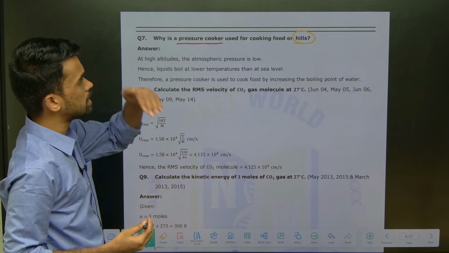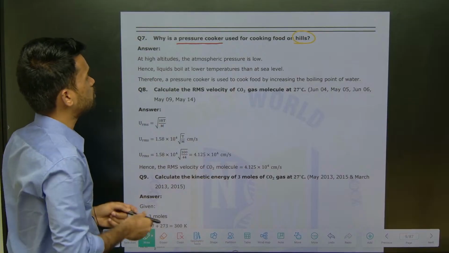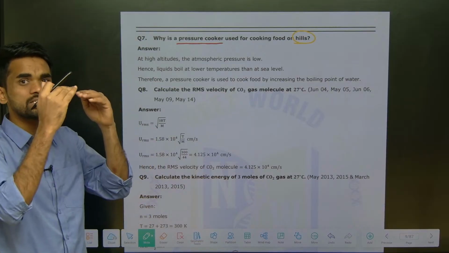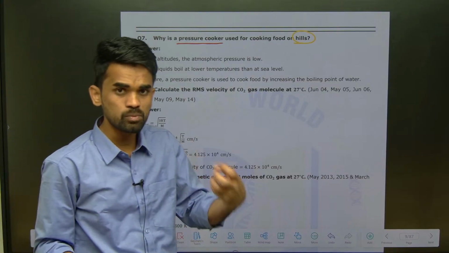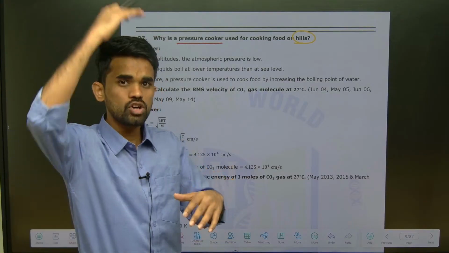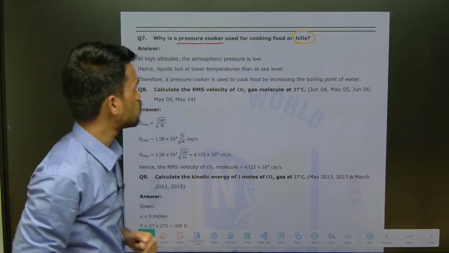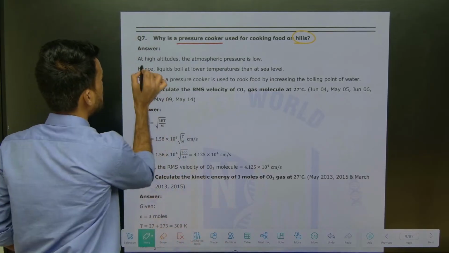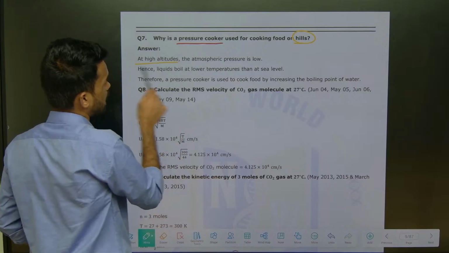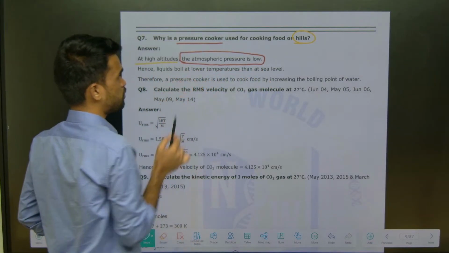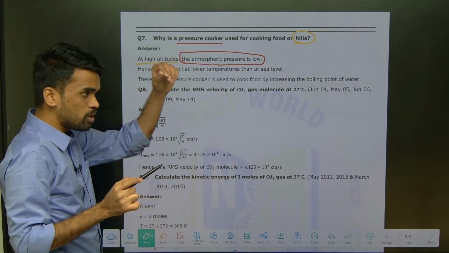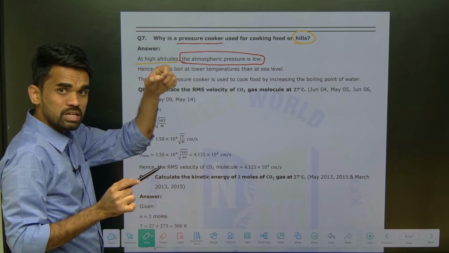When you go to hilly areas, the atmospheric pressure is low compared with sea level. At normal sea level, the atmospheric pressure will be more compared with the hilly areas. So at high altitudes the atmospheric pressure is low. If pressure is low, the boiling point of the liquid changes.